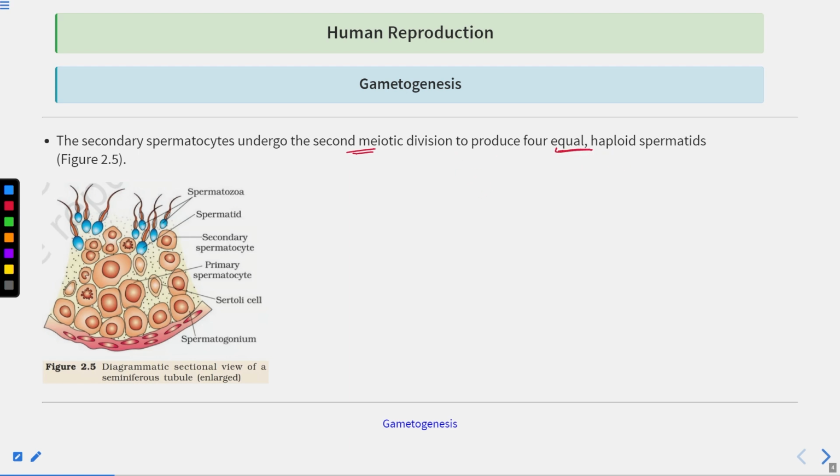Clear? So initially we have spermatogonia. Spermatogonia are diploid, and where are they present? They are present on the inside wall of the seminiferous tubule.